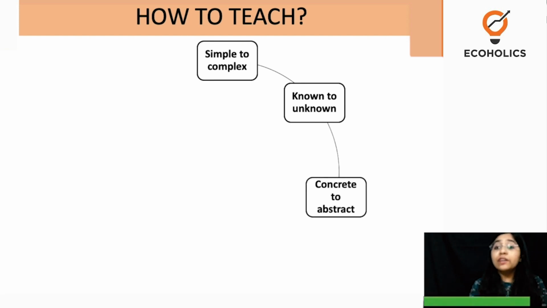Then concrete to abstract. Some concrete facts and figures have to be taught. For example, the sense of direction. First, the sense of direction is taught. Okay. This is a very good example. So in the former years, you are taught about the sense of direction. Now, at that time you must have felt at least once, why is the sense of direction taught, why am I being taught 90 degree, 180 degree, 360 degree movement, all these things.